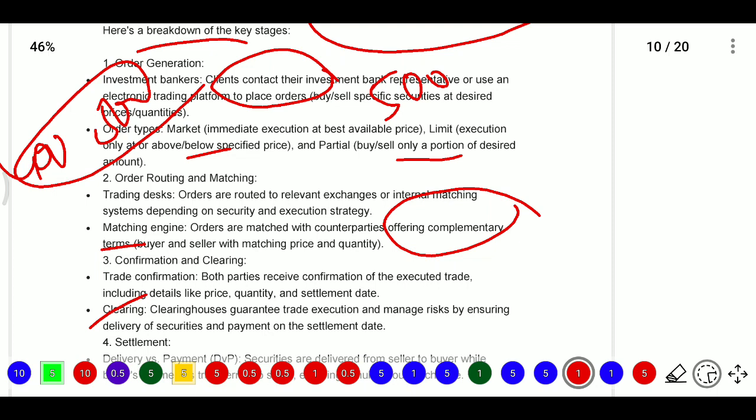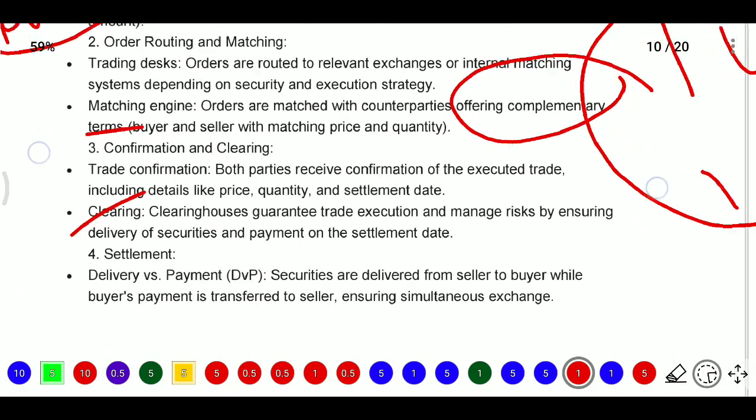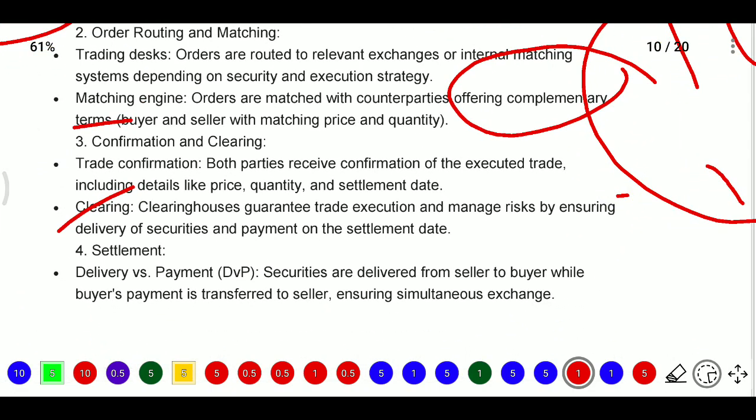Next, order routing and matching. So we match: we have quoted one order, and another person has quoted the same type, and they will match that in order routing. And after that, confirmation and clearing. Once the trade is confirmed, both parties receive confirmation of the executed trade, including details like price, quantity and settlement date.